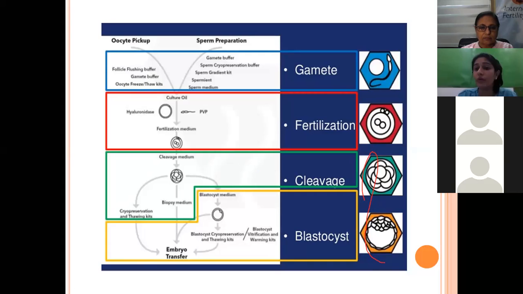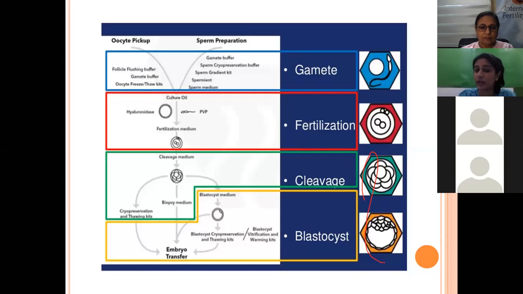If we have done our ICSI procedure, what happens is that it is already remaining in the culture medium. After the ICSI procedure, we had transferred it into a culture dish. We just come the next day and we check the FERT rate. Even if we do not check, some embryologists don't check till day 2 or day 3.